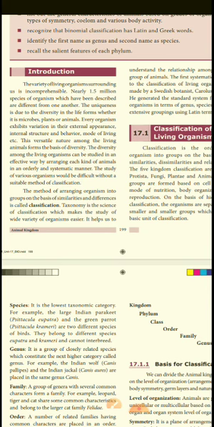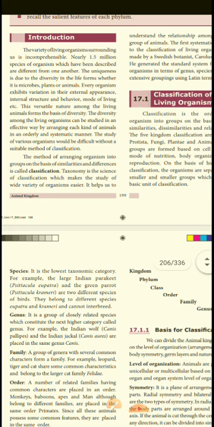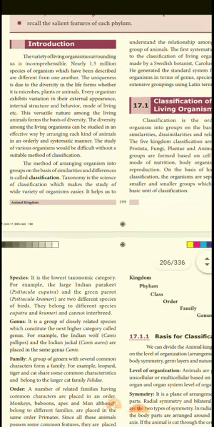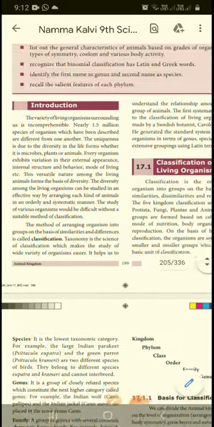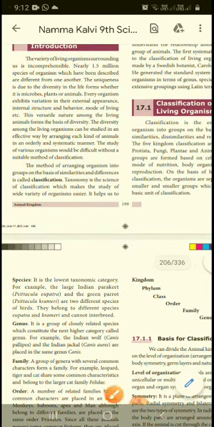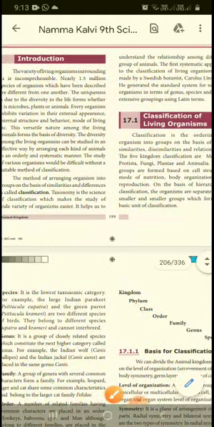The diversity among living organisms can be studied in an effective way by arranging each kind of animal in a systematic manner. The study of various organisms would be difficult without a suitable method of classification. The method of arranging organisms into groups on the basis of similarity and difference is called classification. This is one important question, so everyone note it down. Next, taxonomy is the science of classification.